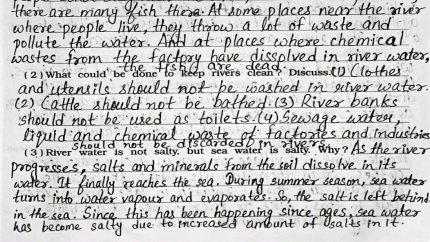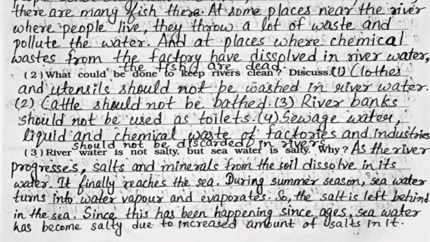Second, what could be done to keep rivers clean? Discuss. Clothes and utensils should not be washed in river water. Second, cattle should not be bathed. Third, river banks should not be used as toilets. Fourth, sewage water, liquid and chemical waste of factories and industries should not be discarded in rivers.